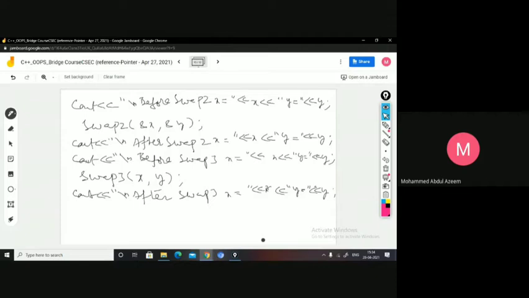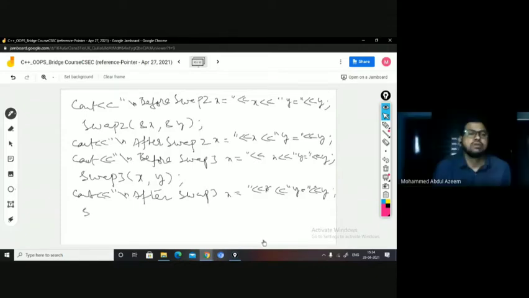Now call swap4. Before calling swap4, I want to display first what is the status of x and y. Then I will call swap4, right? So I first wanted to show the status of x and y before swap4 is called.